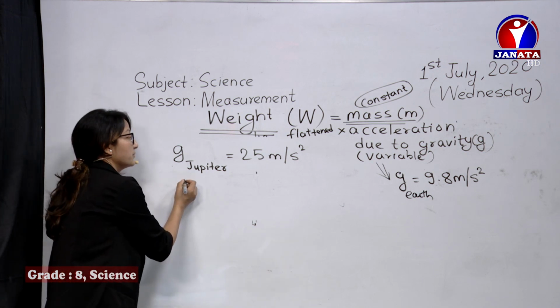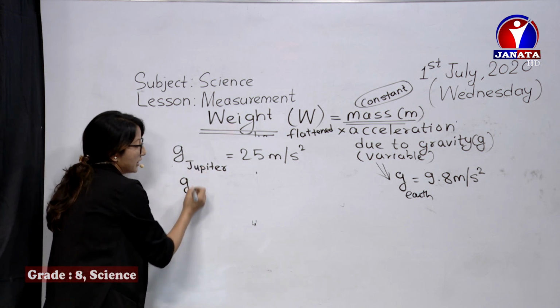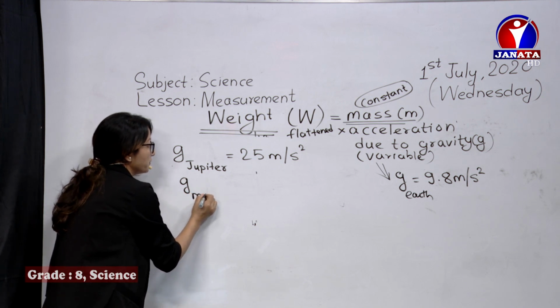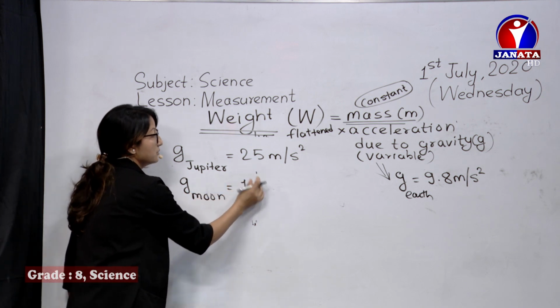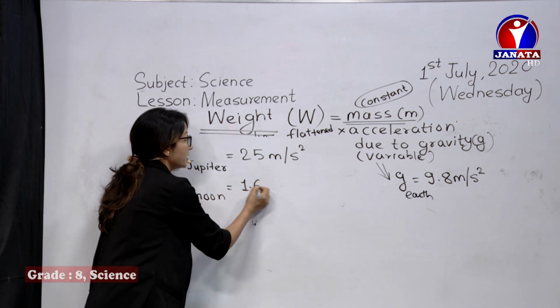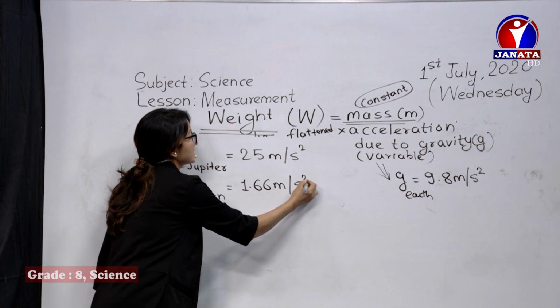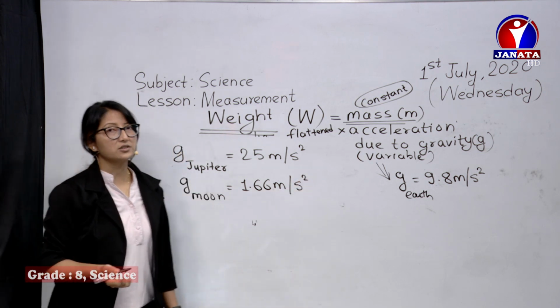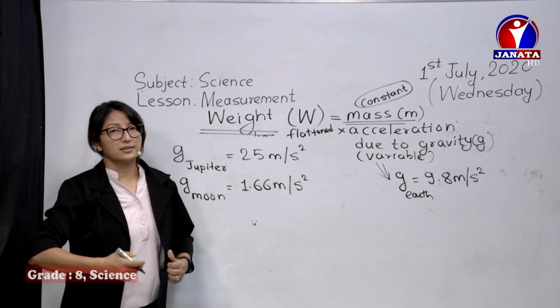And then, if we talk about the acceleration due to gravity on the Moon, the Moon is of course smaller in size, with less mass. So its gravity here is 1.66 meter per second square. Now some interesting facts like Earth and Moon.